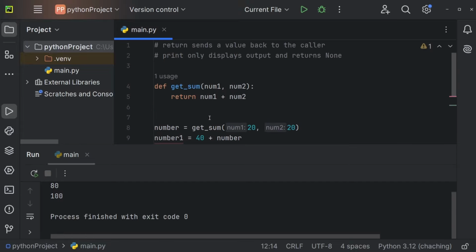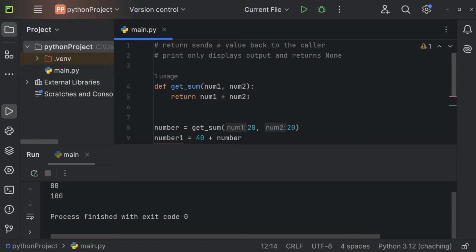So returning the value is especially useful if you want to store the value or use the value later on within your code. And oftentimes you want to store the value somewhere. And under those circumstances, you want to use return. So print only outputs the result in a console, whereas return allows you to later on use this result wherever you like.